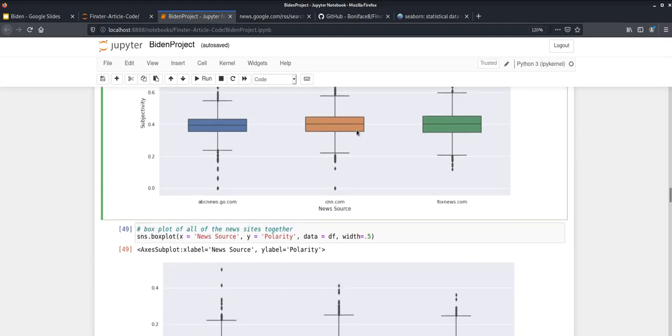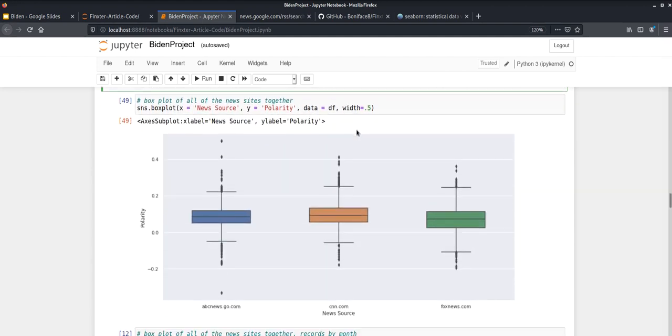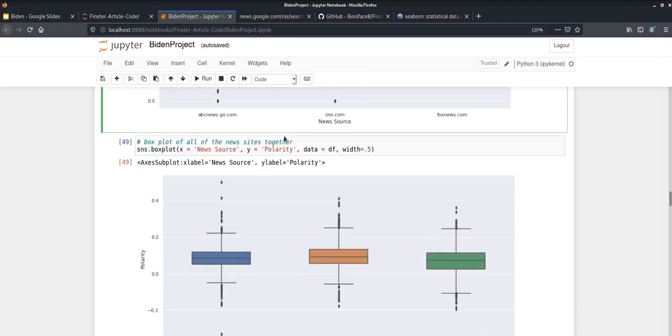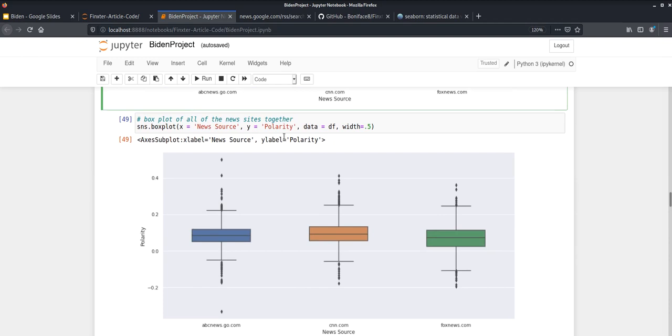So moving on further, this is a box plot of the polarity. This is just the same as the subjectivity plot above, but this is just for the polarity for the whole year from each source. Unfortunately, these two outliers here and here make the data a little bit tougher to visualize. It would compact the graph a little bit, but as you can see in the code here, there's no need to set a hue. That's one of the differences here with box plot.